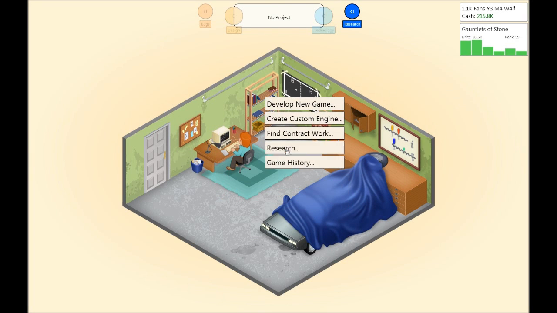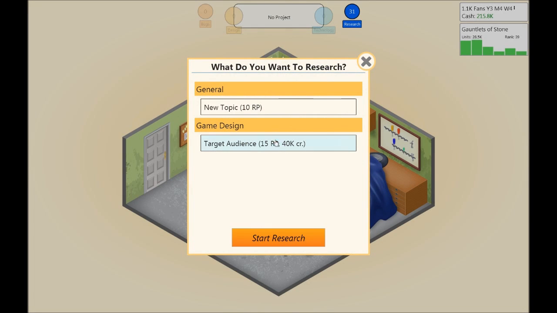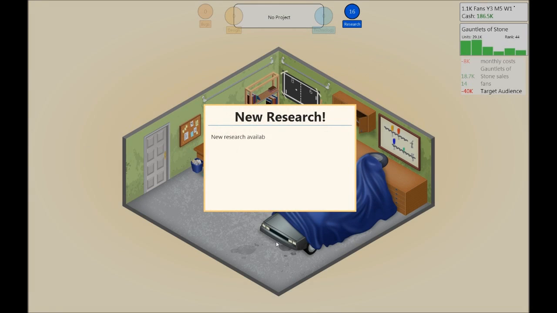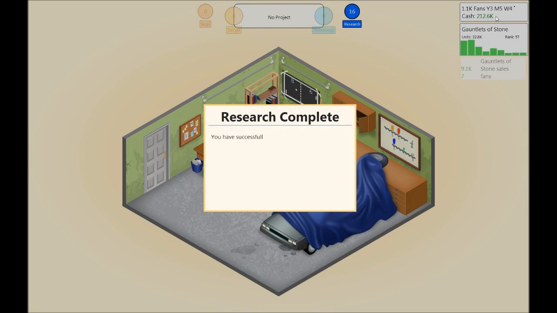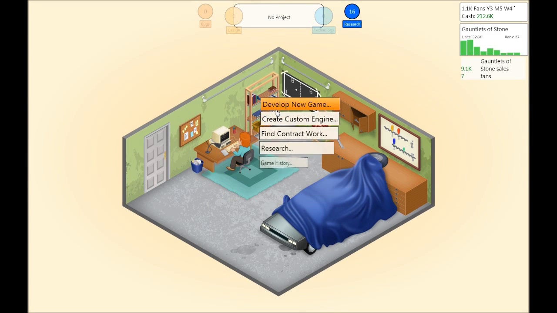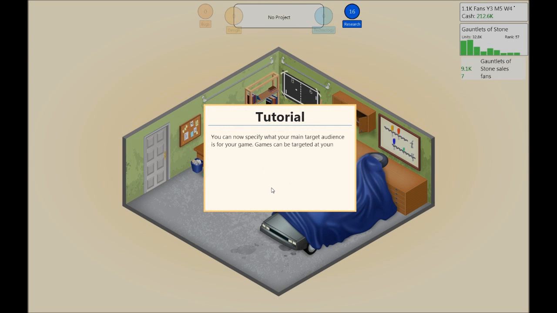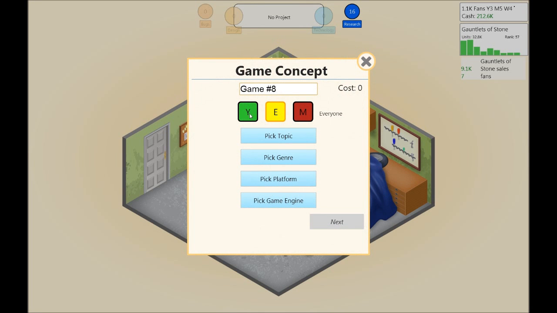Open world. This is for the engine. Now target audience is for... Yay mouse. Target audience is for when I design a game, which is what I will do next. Because the sales are running low here, and even though I have a lot of money, I can afford a new engine. I will not do it right now. You can now specify the main target audience for your game. Games can be targeted at young people. Okay, so I'm gonna pick young, right?